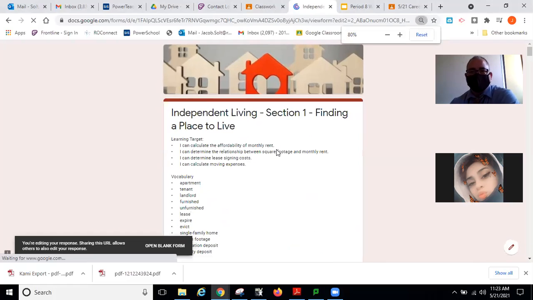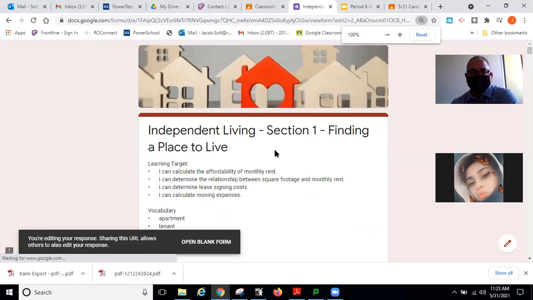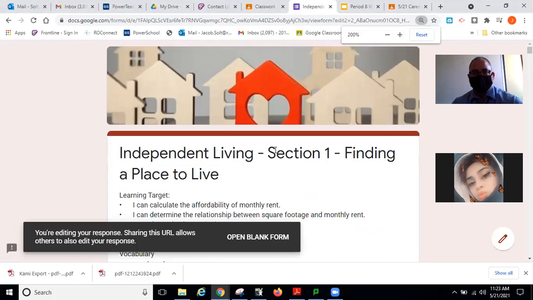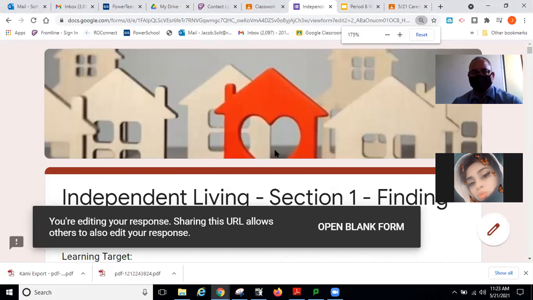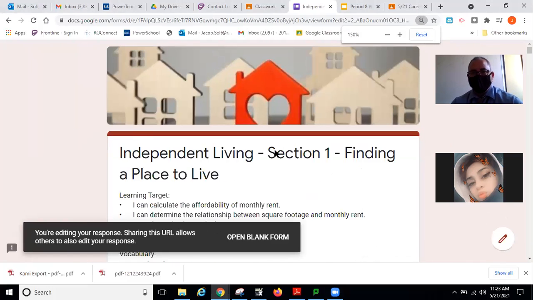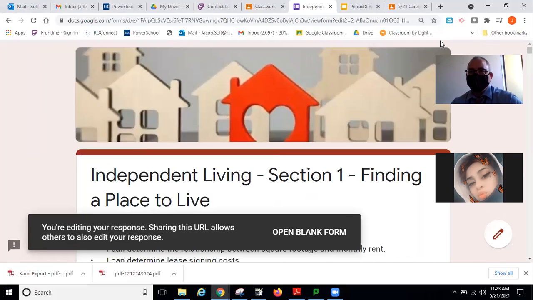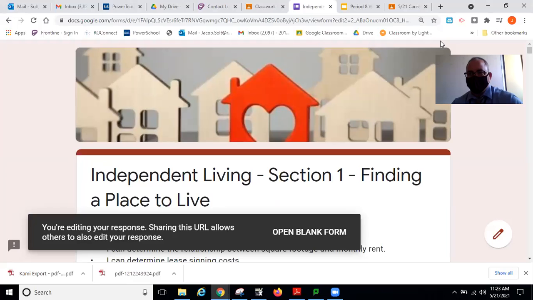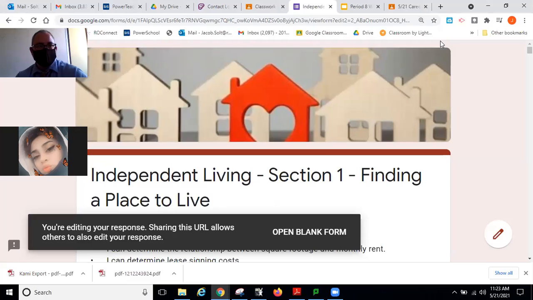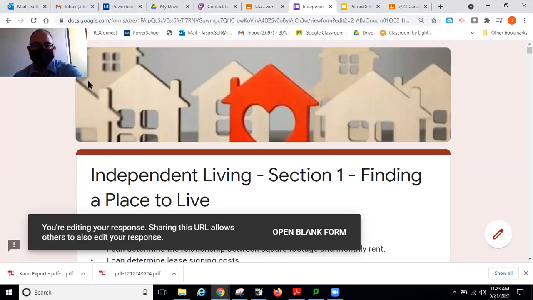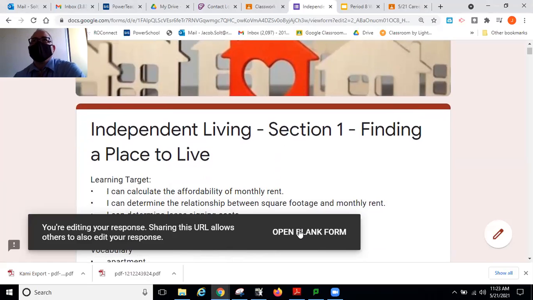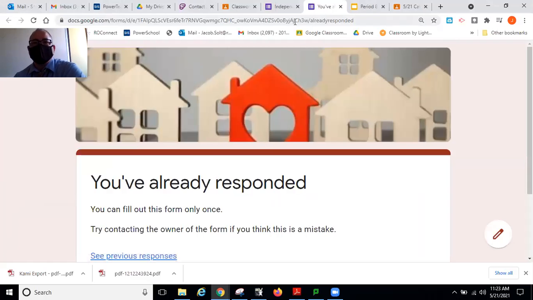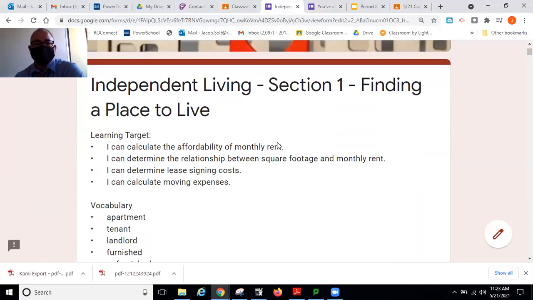I'm going to need to blow this up so everyone can see it. There. That's too much blown up. All right, Chrome, don't be an overachiever now. Okay, I'm just adjusting my windows. And there we are. I'm going to get rid of this open blank form, so it's not there.